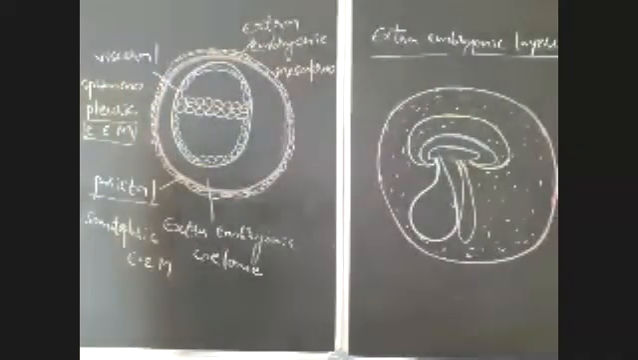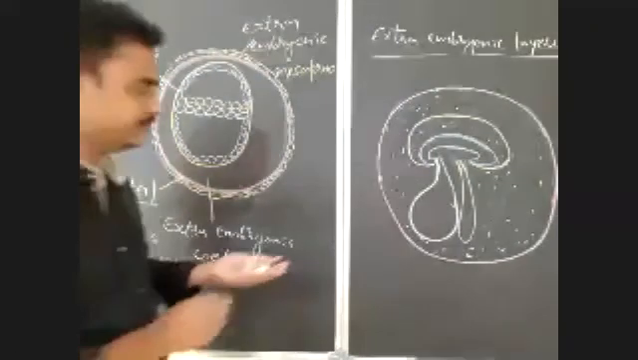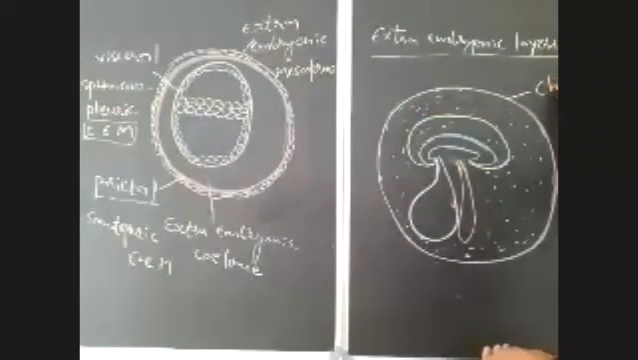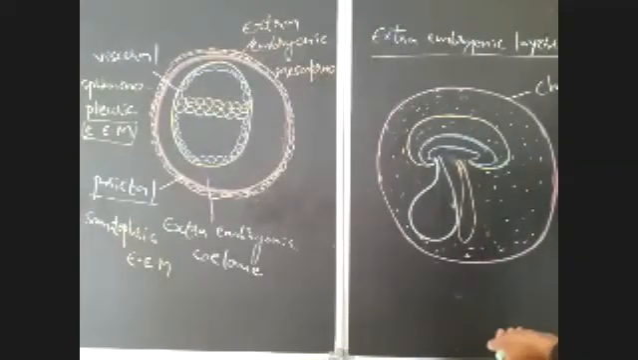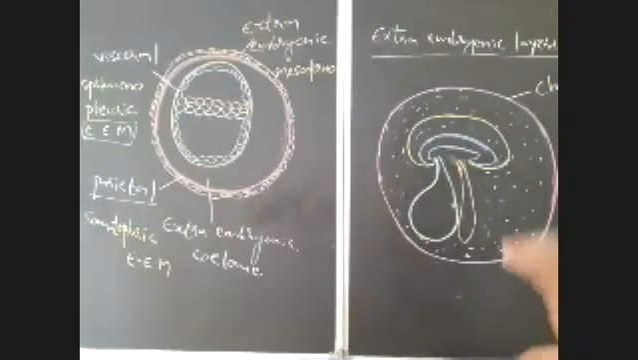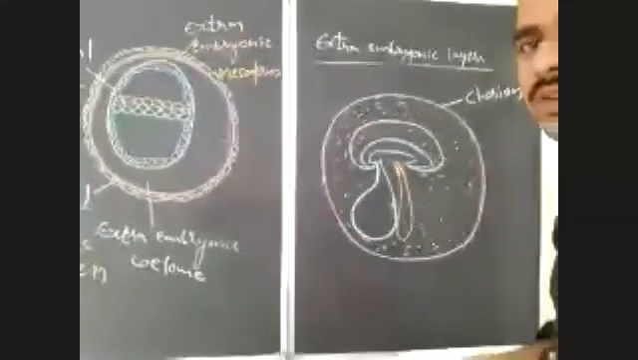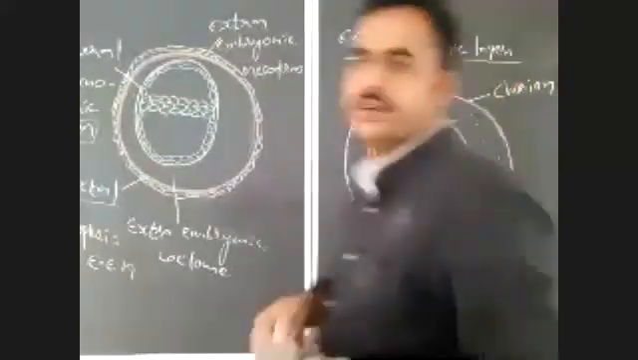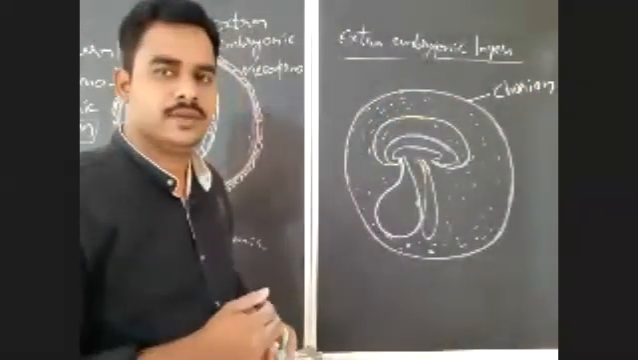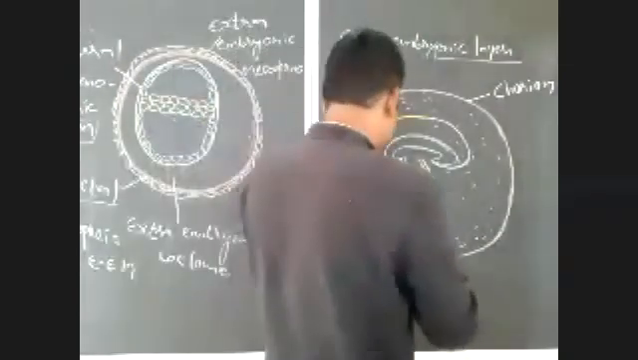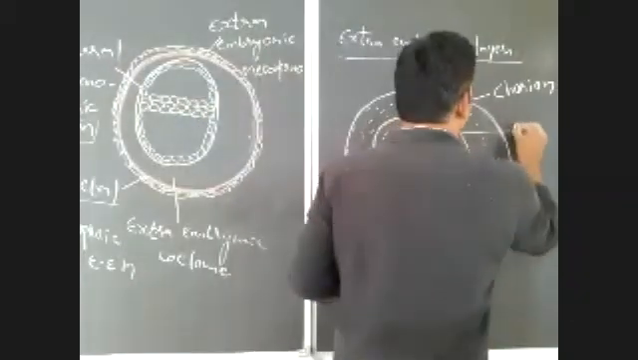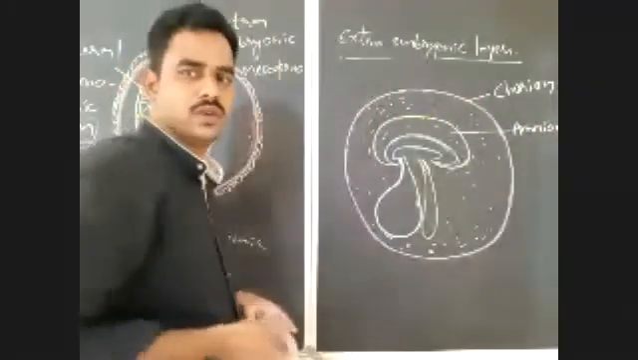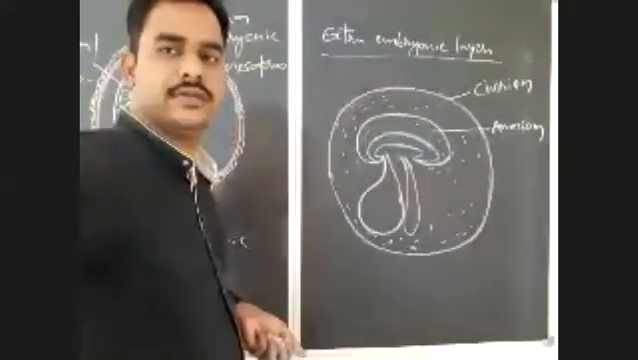Okay. Now here, outermost and very important, chorion, the extra embryonic layer, chorion. Is it clear? Chorion. And here if you observe, amnion. Chorion. Amnion is the second.